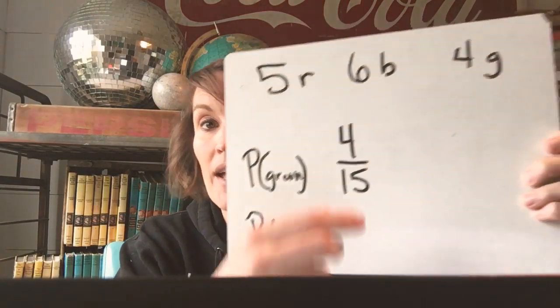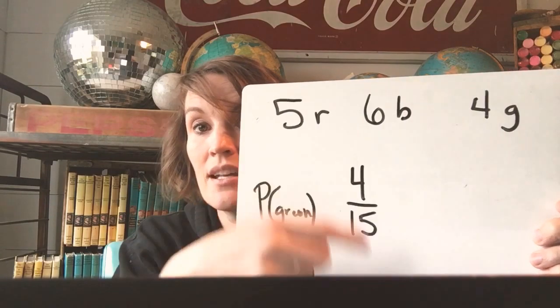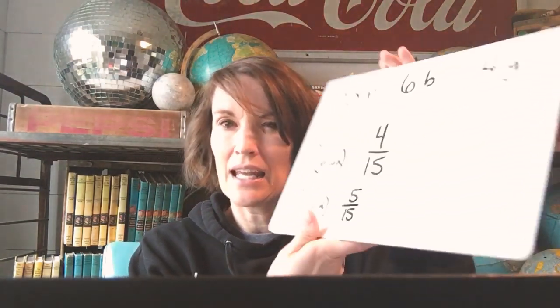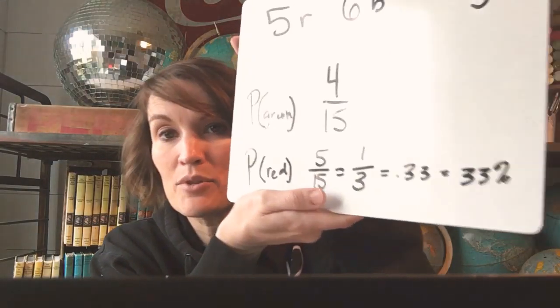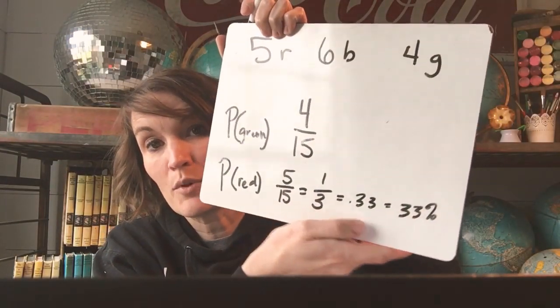What is the probability that I draw out a red? Well, let's look. There are 5 reds out of 15 total, so 5 out of 15. Wait a second, can that fraction reduce? Yeah, so let's reduce it. 1 out of 3. If you want to change that to a percentage, 1 divided by 3 is 0.33, and that as a percentage is 33%. So a lot of times you'll see it made as a fraction, as a decimal, or as a percentage.